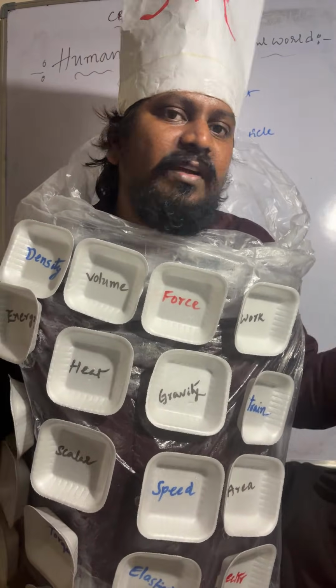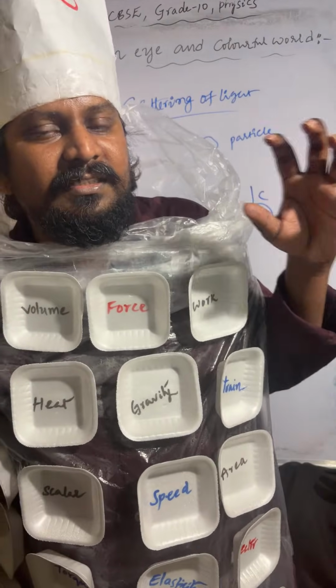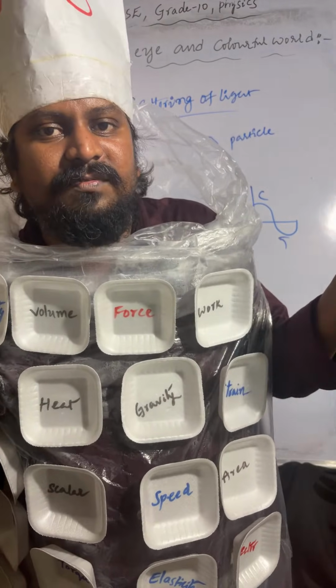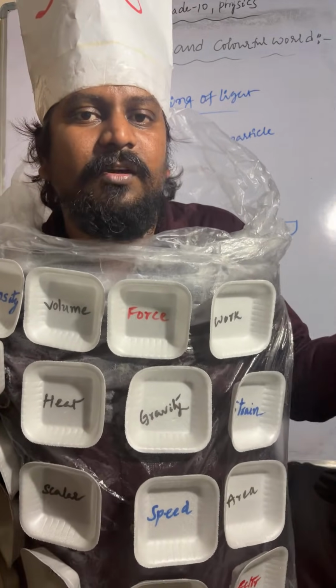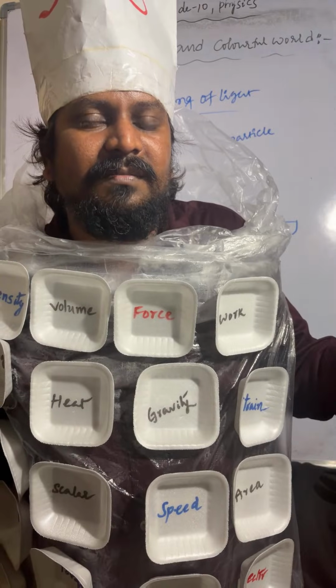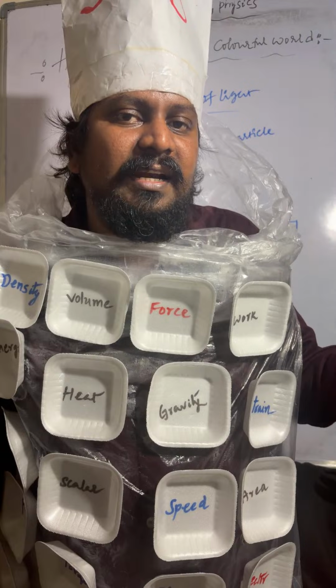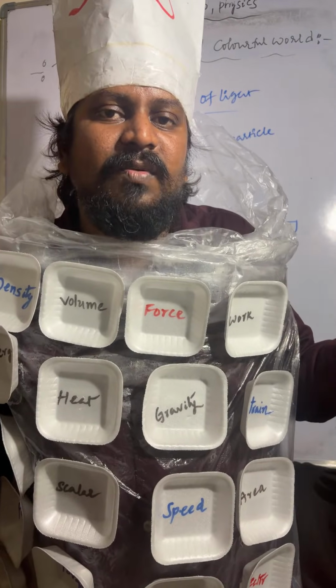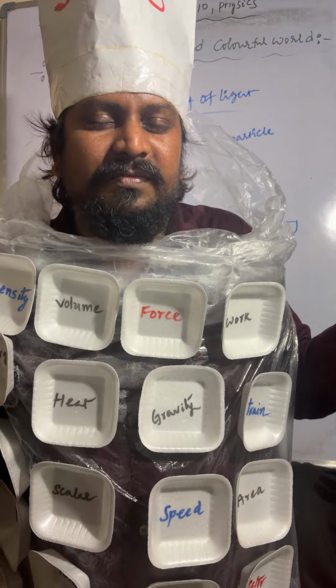Understood? Right from the start, in Human Eye and the Colorful World, we covered each and every part: human eye parts and functions, refractive defects, myopia, hypermetropia, presbyopia, cataract, astigmatism, refraction through the prism, recombination of the spectrum of white light, rainbow formation by water droplet, and atmospheric refraction.